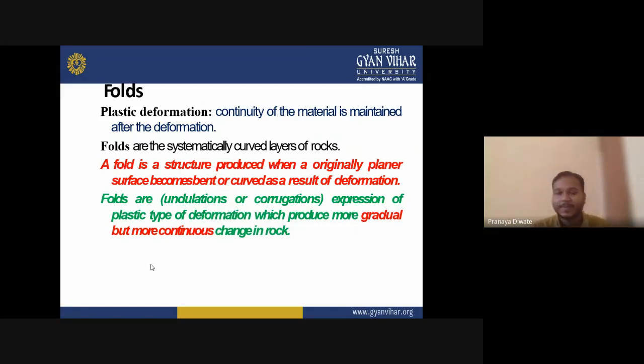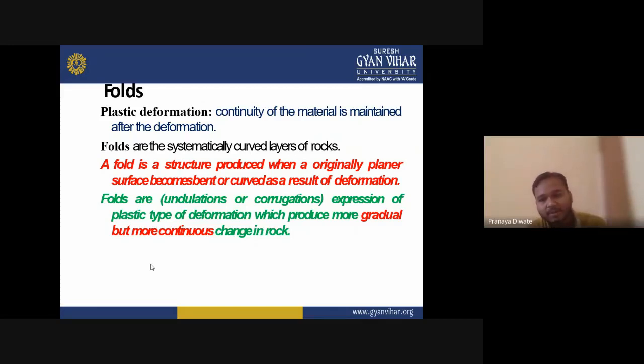If this is a rock, and if you apply some stress from both sides, whether tensional or compressional, there are different types of stress. If you apply stress on this rock formation, after some time you may find that the rock gets bent. This is a bending of rock, and this is how your fold has been formed.